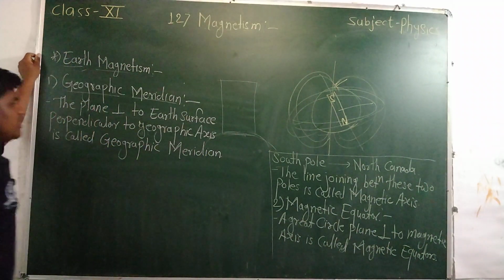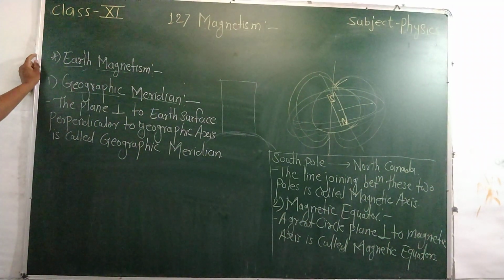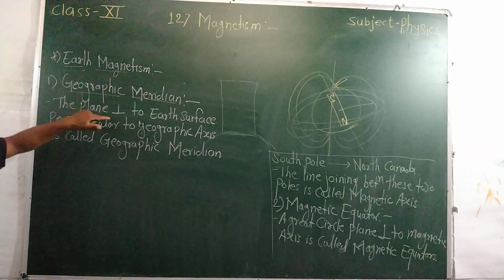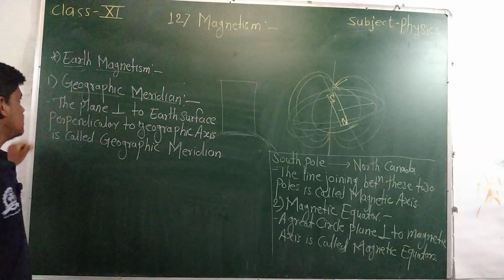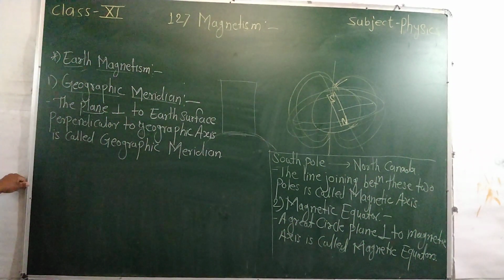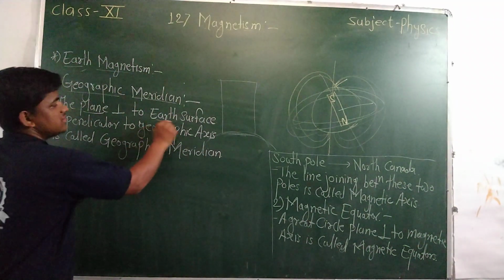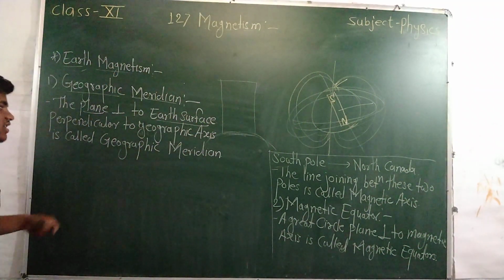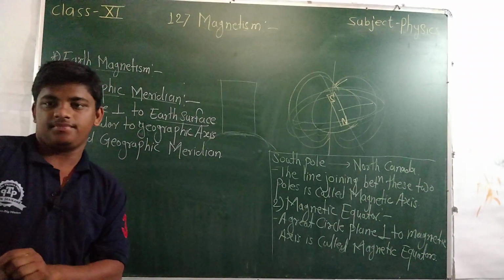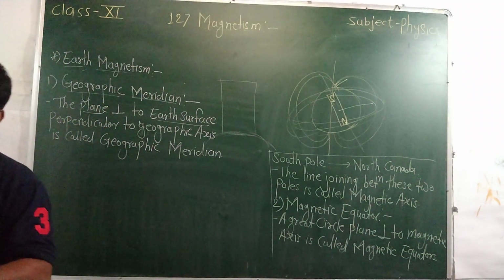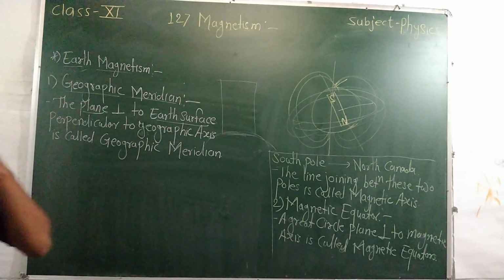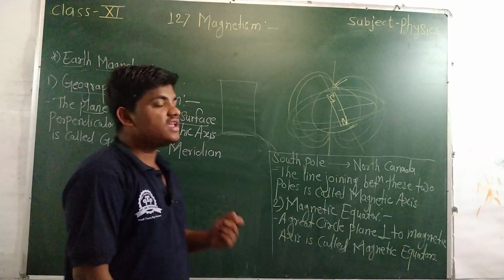What is the magnetic meridian? Both are the same in the first sentence: they are planes perpendicular to the earth surface, but in the direction of the magnetic axis. It is a plane perpendicular to the earth surface and passing through the magnetic axis.